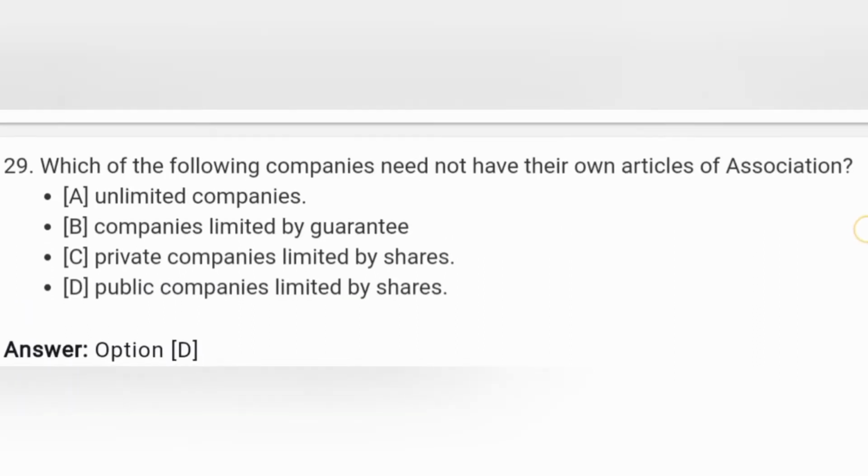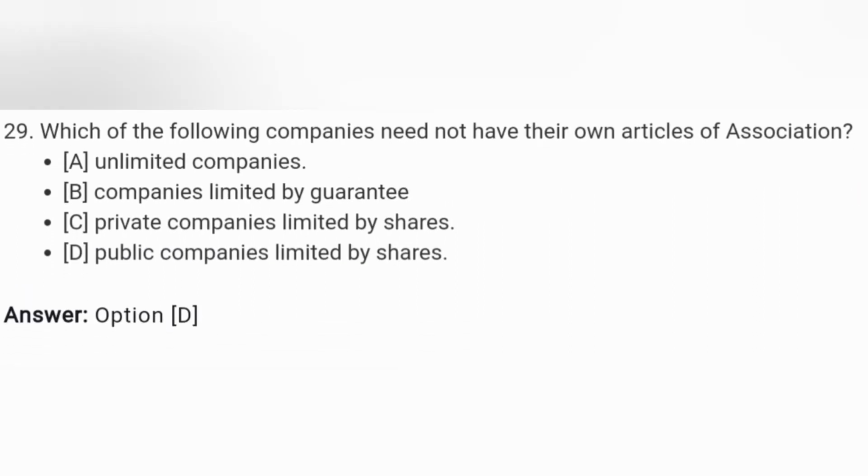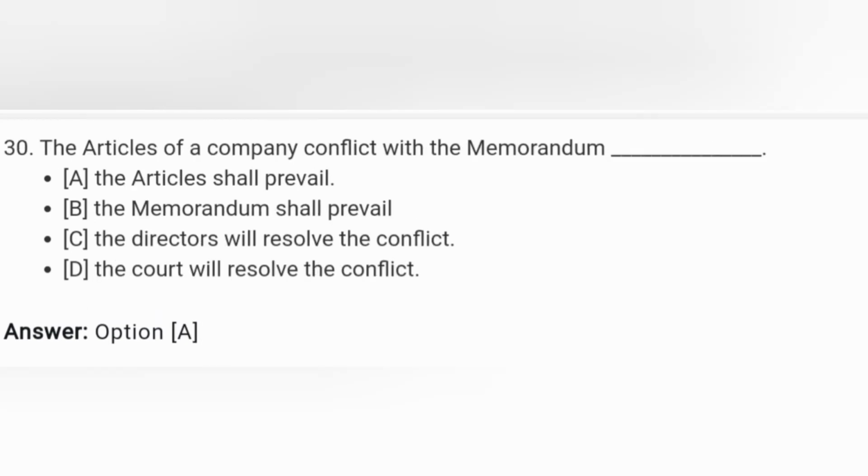Next, the following companies need not have their own article of association. किस कंपनीज को आर्टिकल ऑफ एसोसिएशन की आवश्यकता नहीं होती है? तो वो है पब्लिक कंपनीज लिमिटेड बाय शेयर्स. करेक्ट आंसर इज डी. Next, if the article of a company conflicts with the memorandum, the memorandum shall prevail. Correct answer is A.